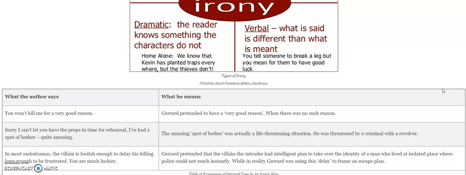Then you can explain. The explanation is given in the second column. That is, Gerald pretended to have a very good reason when there is no such reason. So this is one of the techniques for writing an analytic answer. PEE technique: point out, cite the evidence, and explain. So use this table that is right in front of you over here and construct your own answer.